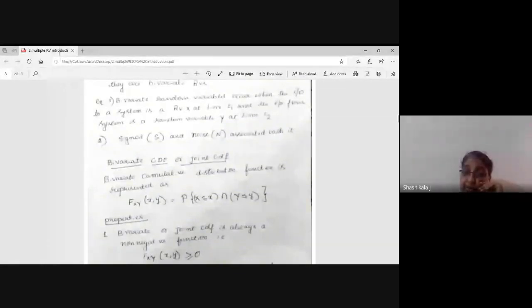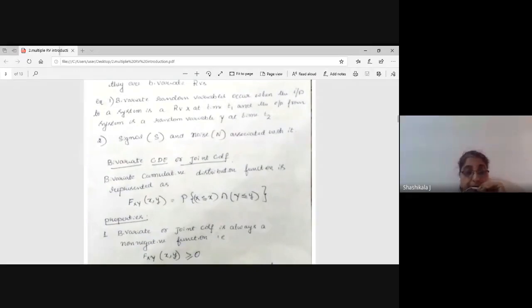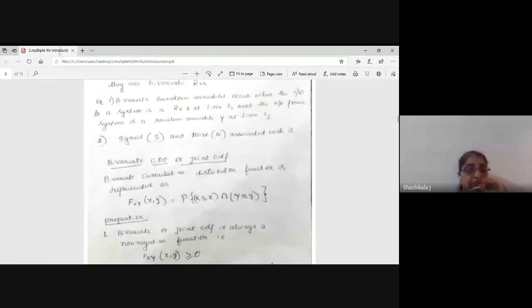Okay, Prithviraj? Yes, ma'am. Can you tell me the CDF expression for the single random variable? Fx of x equal to P of X less than or equal to x. Yes, correct. That is P, whenever the probability is assigned, that is X and it is less than some variable. So that is for the single random variable we have defined.